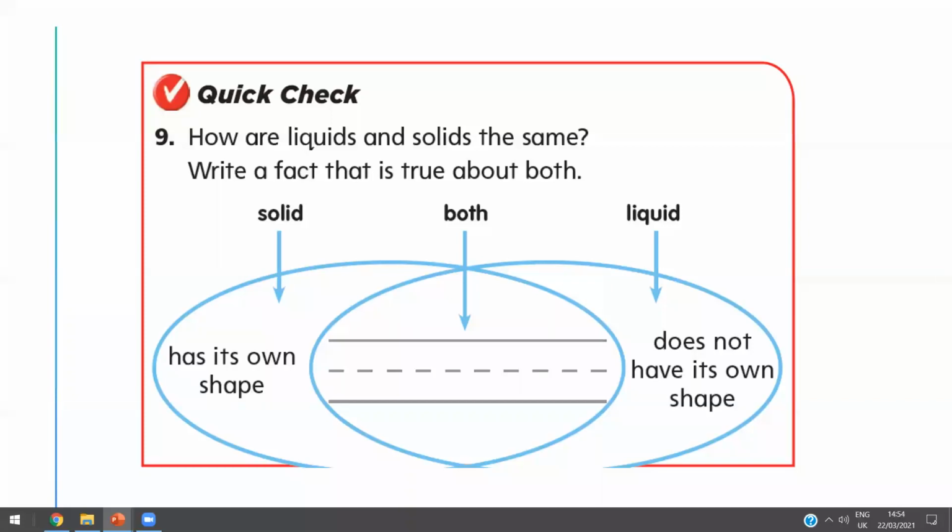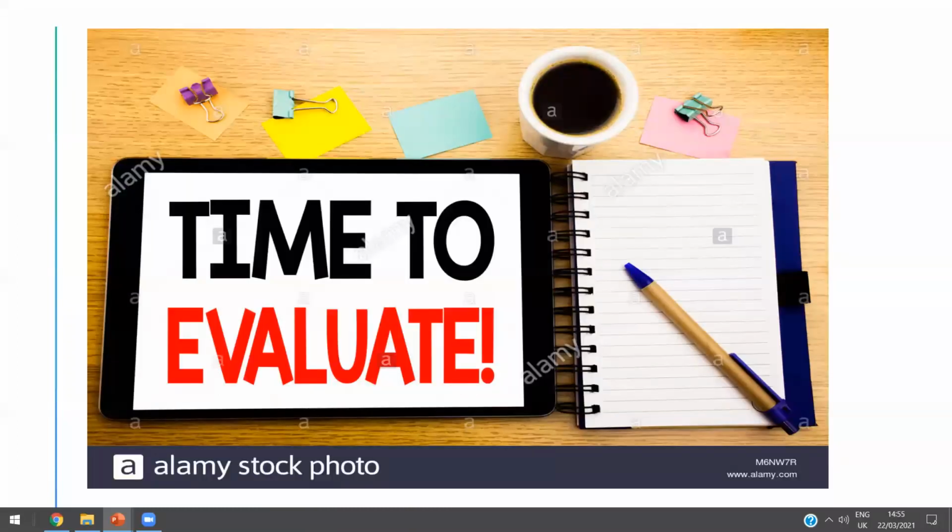So tell me how they are alike. Solids and liquids are kinds of matter. Amazing. Thanks a lot. So solids and liquids are kinds of matter, but solid has its own shape. Liquid doesn't have its own shape. Thanks a lot, honey.